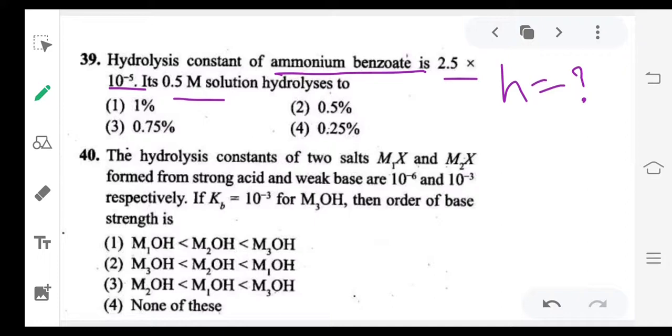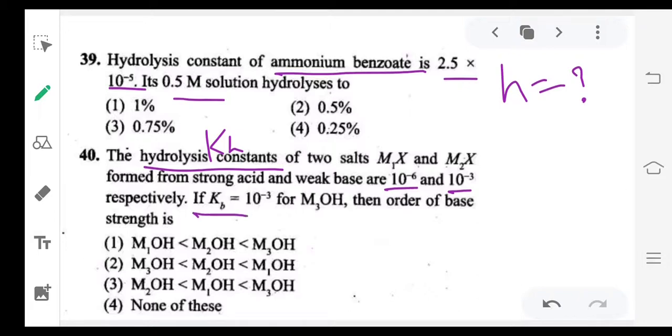Next, the hydrolysis constants of two salts M1X and M2X formed from strong acid and weak base are 10 power minus 6 and 10 power minus 3. Means the hydrolysis constants, the Kh values of the two salts M1X and M2X, are given.